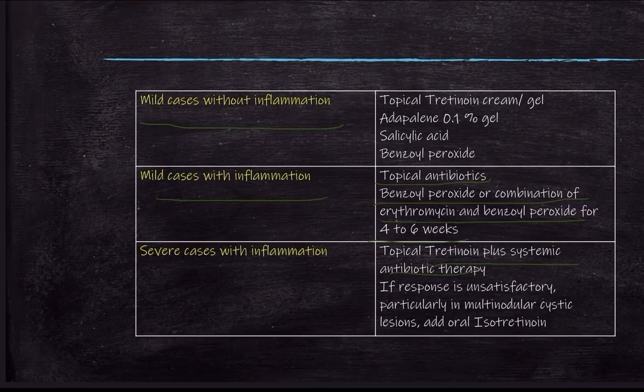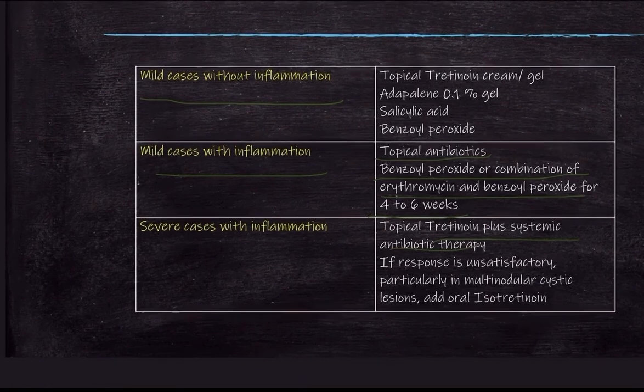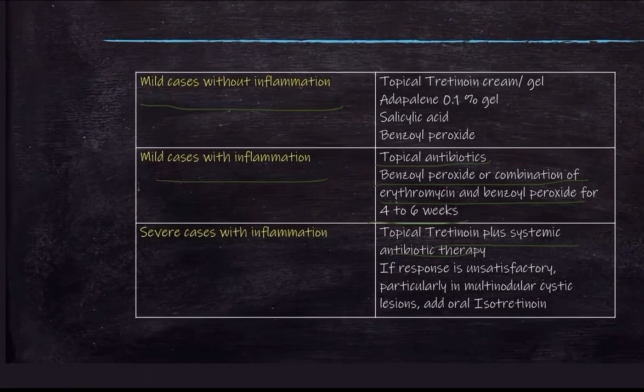For severe cases with inflammation, we use topical tretinoin plus systemic antibiotic therapy. If the response is unsatisfactory, particularly in multinodular cystic lesions, we can add oral isotretinoin. So these are some important points associated with acne, its pathophysiology and treatment.